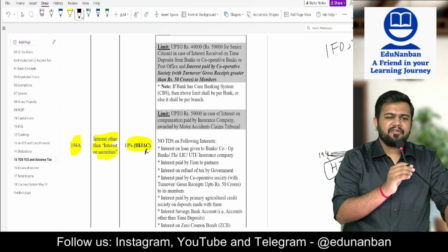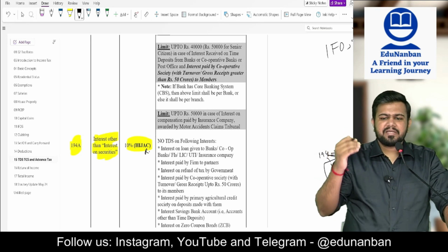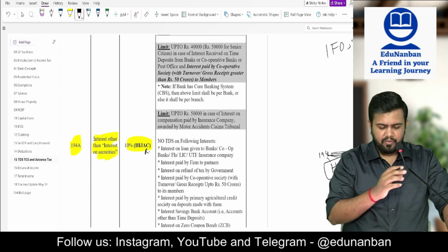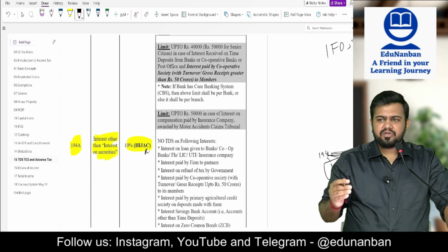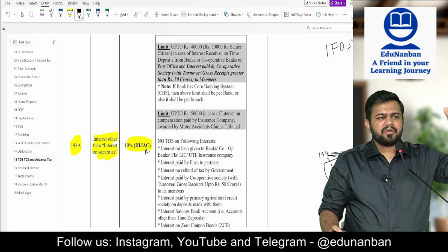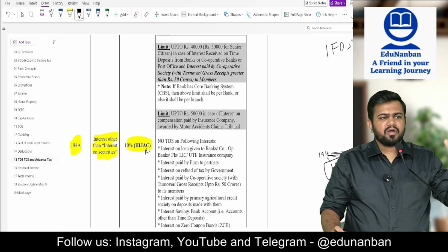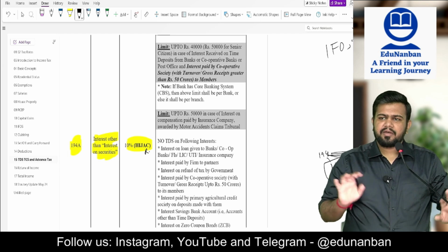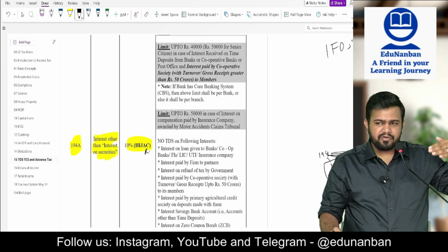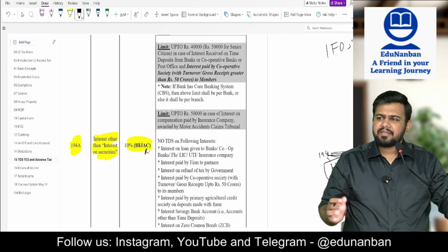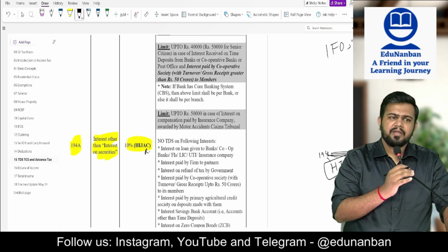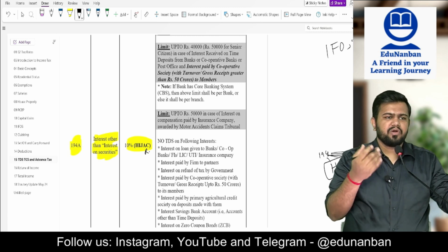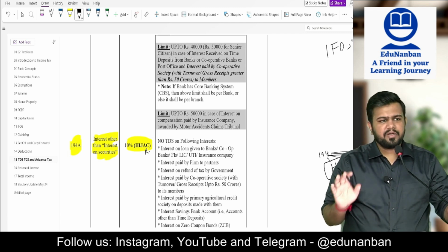So in 194A also, which is interest other than interest on securities, what to do? If there is an individual or HUF, in the preceding previous year, if their turnover or gross receipts was up to 1 crore or up to 50 lakhs, then they need not deduct the TDS. Only if it was more than 1 crore or 50 lakhs, they have to deduct TDS. Sir, they were not even having business, so no turnover at all. No turnover, no need to deduct TDS.